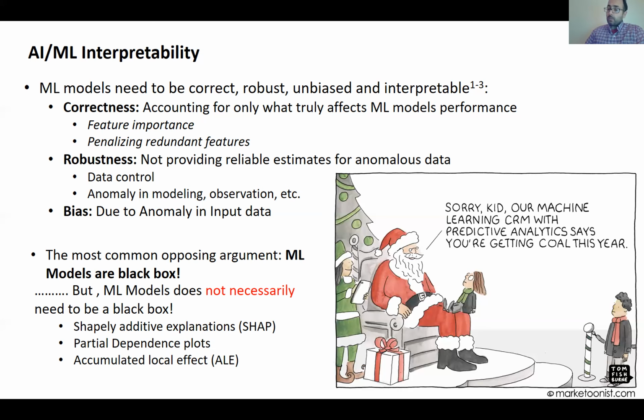However, today I would like to pose the question on the last feature, interpretability of machine learning models. One of the most common opposing arguments is that machine learning models are black box, meaning that the fate of input parameters is unclear as soon as the mapping procedure begins. However, I would like to argue that machine learning models do not necessarily need to be a black box. Researchers develop different techniques in statistics and computer science to interpret machine learning models, such as Shapley, partial dependence plots, and accumulated local effects.